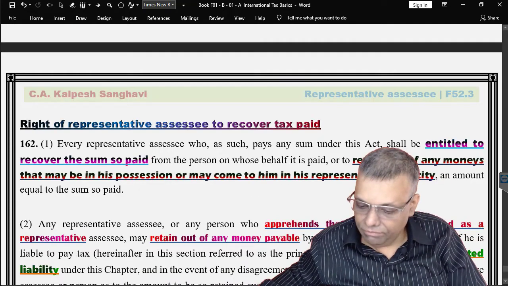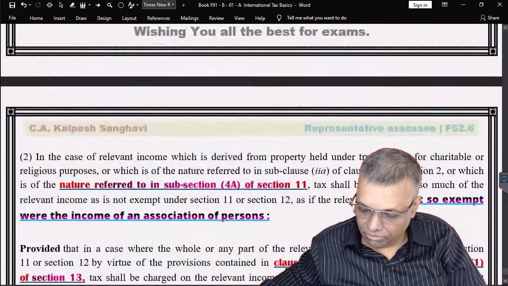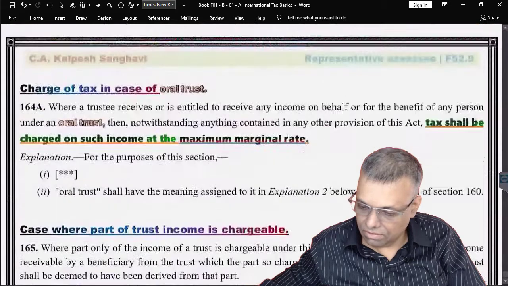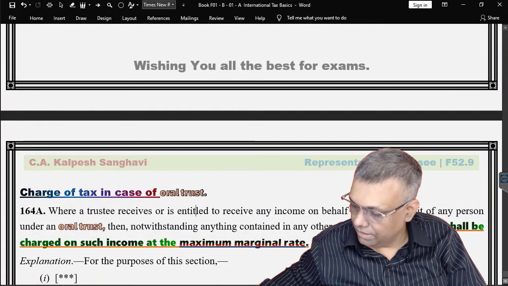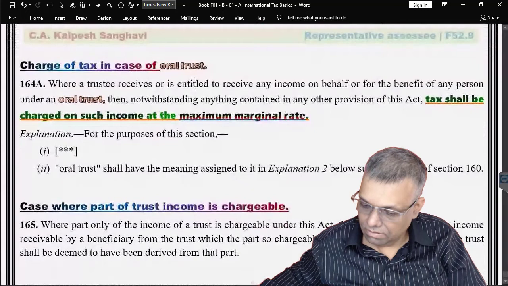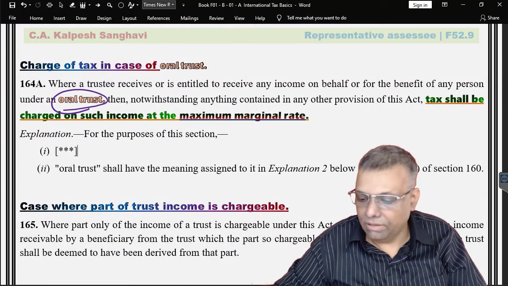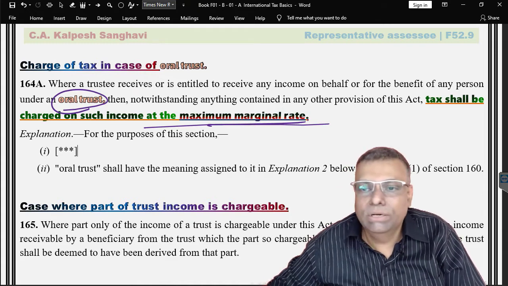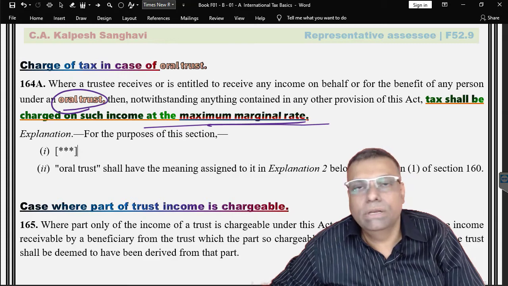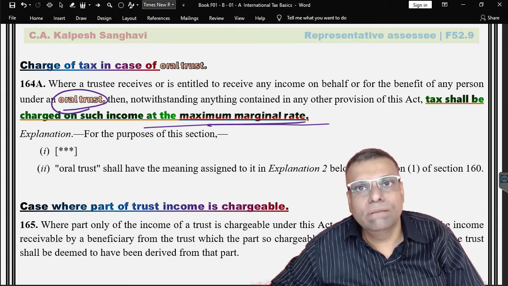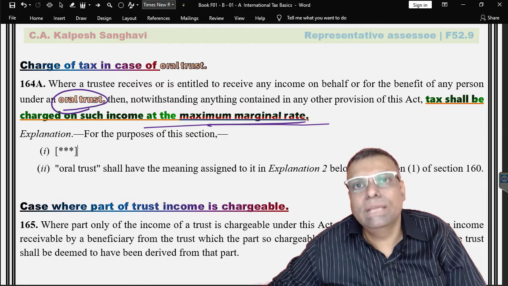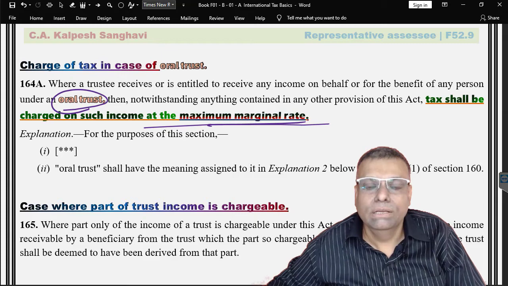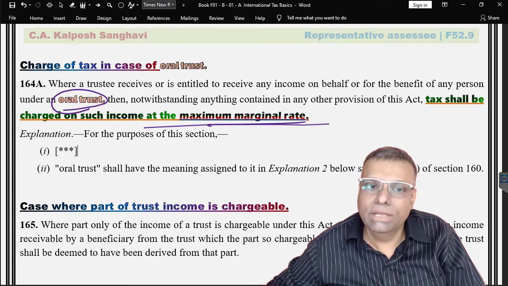And if it is an oral trust, that means a trust created just by word of mouth, then the tax rate is MMR. So here, no need to see whether share determined or not determined, nothing to do. Oral trust means it is created by word of mouth, that means a trust is not having a registered trust deed, or you can say an executed trust deed. Sometimes it is not even registered, but an executed trust deed. In that case, if it is not there, then it will be MMR.